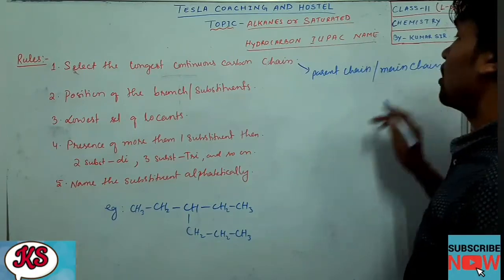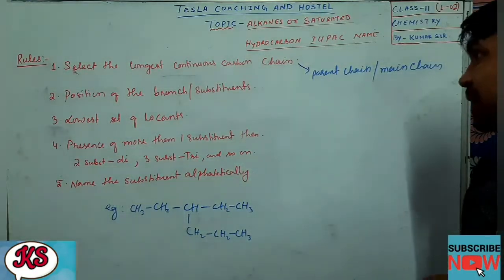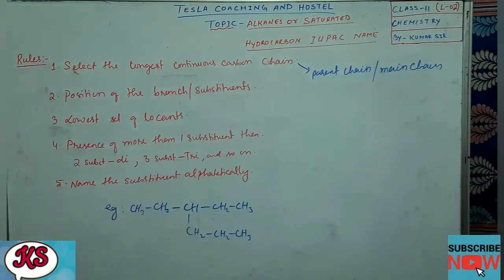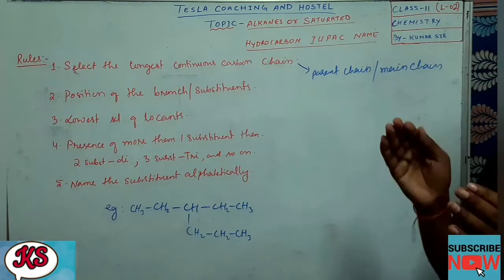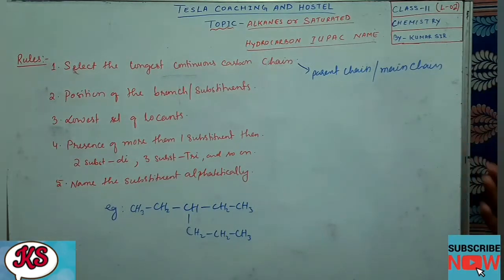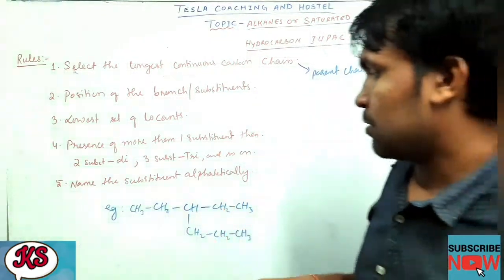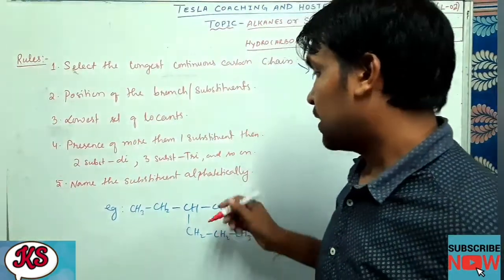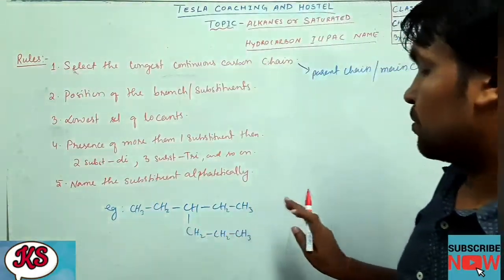Okay, students. So the longest continuous carbon chain we call the parent chain or the main chain. You have to select the chain which is the longest one and it should be continuous. So that will be our main chain. Coming back to the example here, the longest continuous chain will be which one?